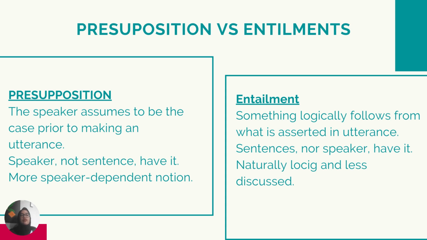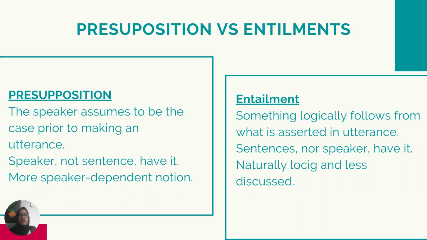We can see here the difference between presupposition and entailment. In presupposition, the speaker assumes something to be the case prior to making an utterance. Speakers, not sentences, have it. It is a more speaker-dependent notion. Meanwhile, in entailment, something logically follows from what is asserted in the utterance, and sentences, not speakers, have it.